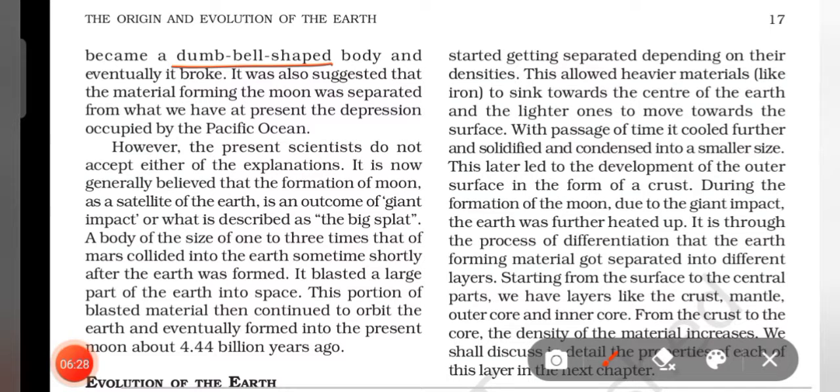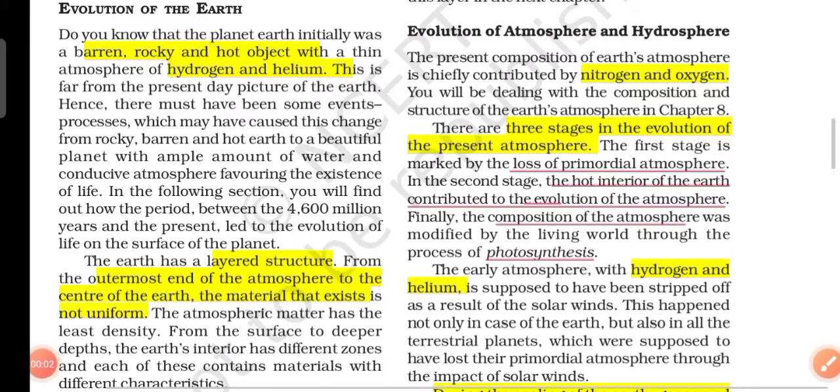It was also suggested that the material forming the moon was separated from the present depression in the Pacific Ocean. From that depression in the Pacific Ocean, only the present moon was separated. Now we'll move on to the evolution of the Earth.